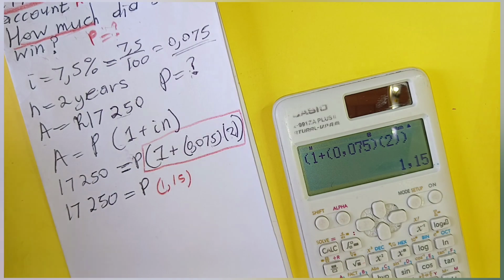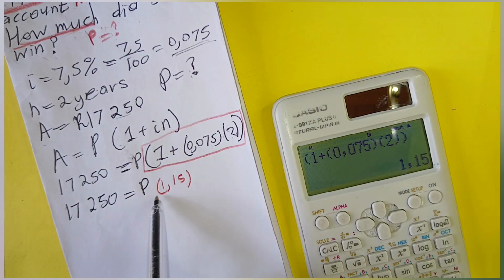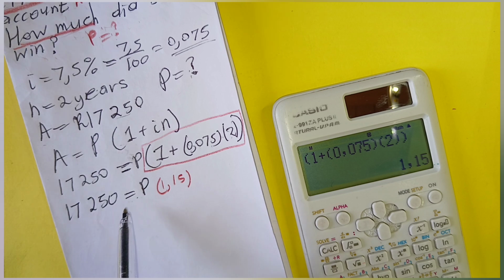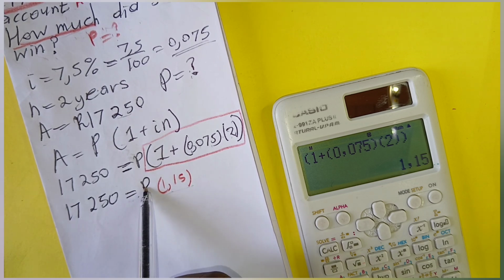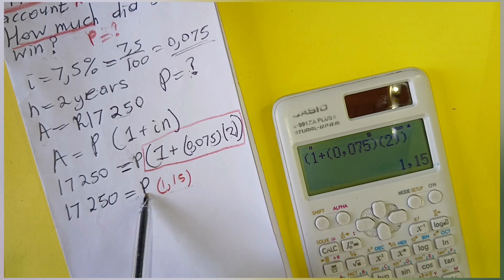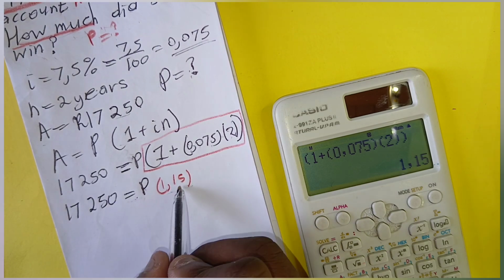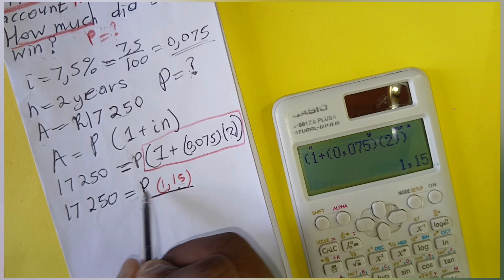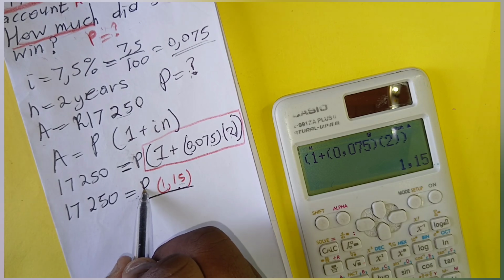Now what you should know, guys: what is in front of or behind what we need, we divide by it. Because we are needing P, we must divide by this thing, because it is behind what we need.